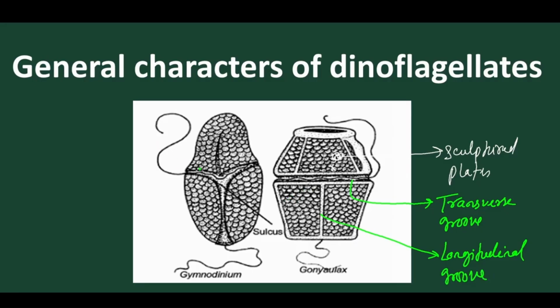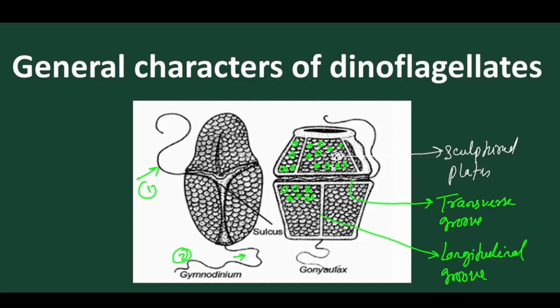From the transverse groove we find a flagellum present, and from the longitudinal groove we find a flagellum present. So two different types of flagella are present, one from the transverse depression and one from the longitudinal depression. So these dinoflagellates contain two different types of depressions, and above the depressions the body contains these sculptured plates. They act as armor-like structures, and these are highly sculptured in nature. Got it? Now let's move.